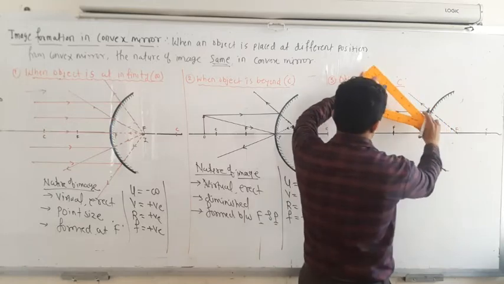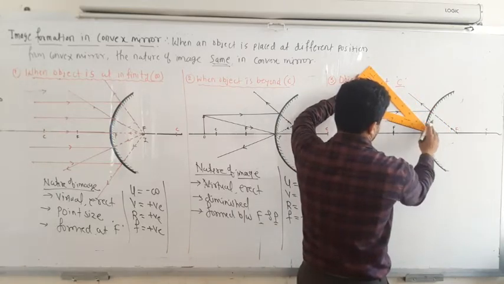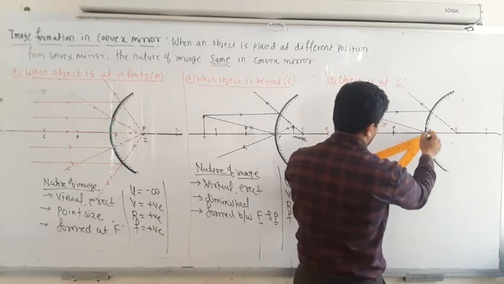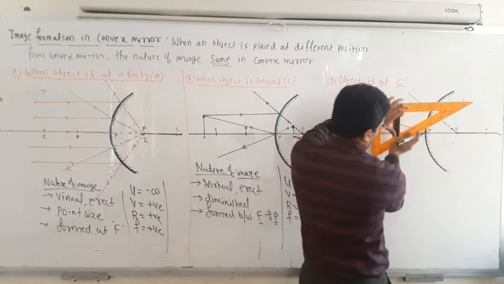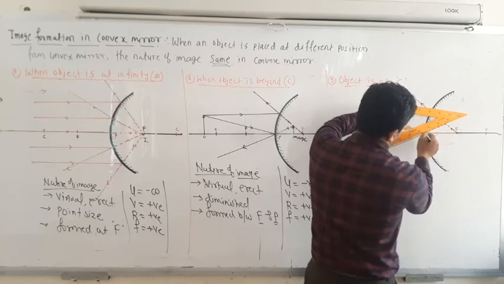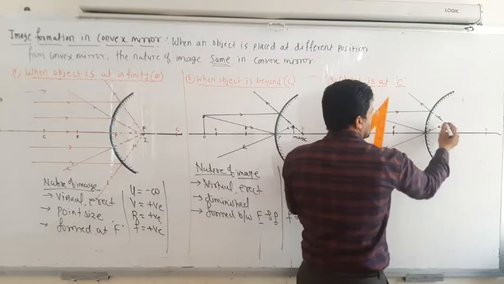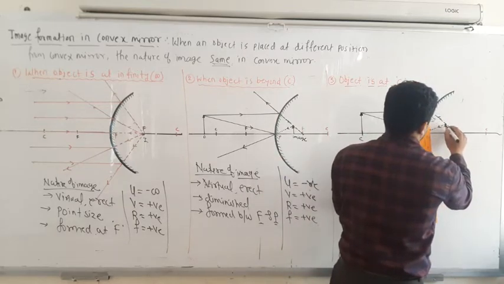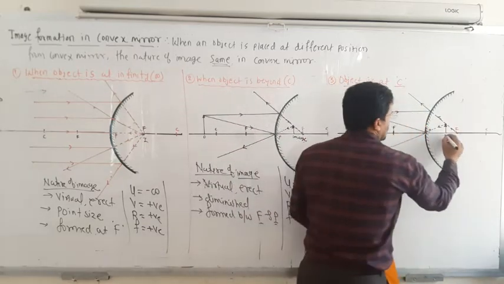Next, the ray incident on the pole is reflected with the same angle, and it appears to diverge from this point. So these two rays are diverging from this point, hence your final image is formed somewhere here. So this is your image.